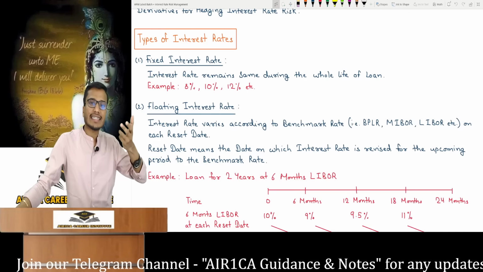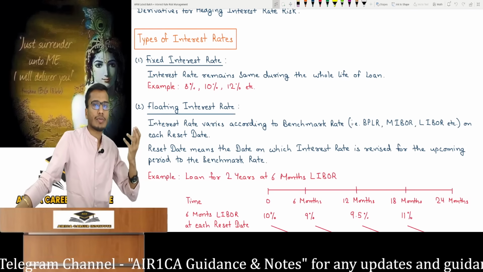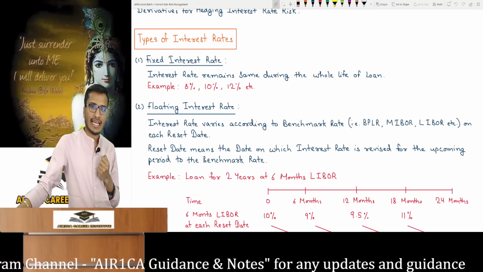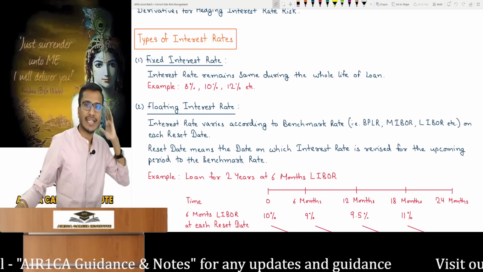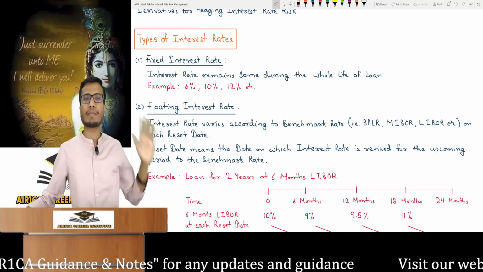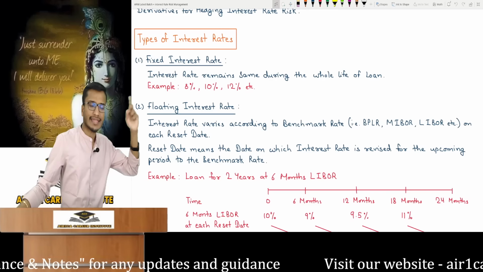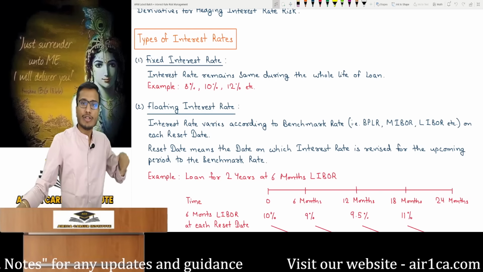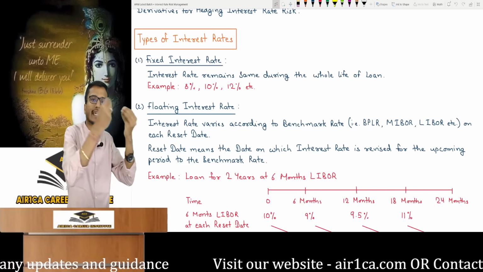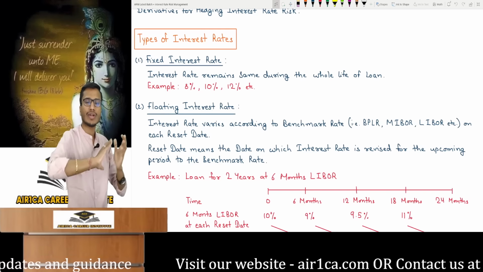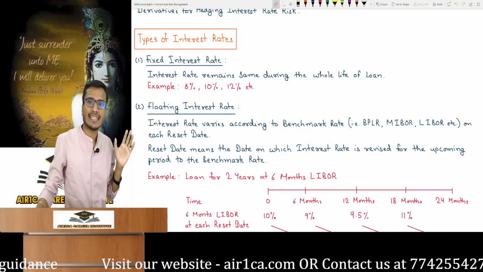What exactly is a fixed interest rate? Let's say I go to a bank seeking a loan. I tell the banker I specifically need 10 lakh rupees for 5 years and then he provides me with two distinct offers. Will you take it at a fixed interest rate or a floating interest rate? Does this happen? Yes, it does. You can check in real life. If you take a loan, the banker will ask if you want it at a fixed or floating rate. So what does this precisely mean for us? A fixed interest rate is an interest rate that will effectively remain the same throughout the entire tenure of the loan, for the complete life of the loan. Suppose the banker quoted an interest rate of 10%.